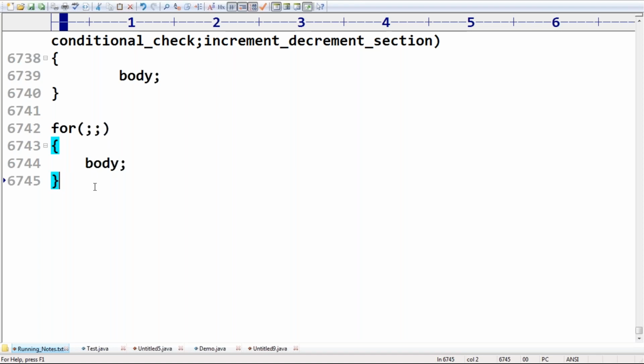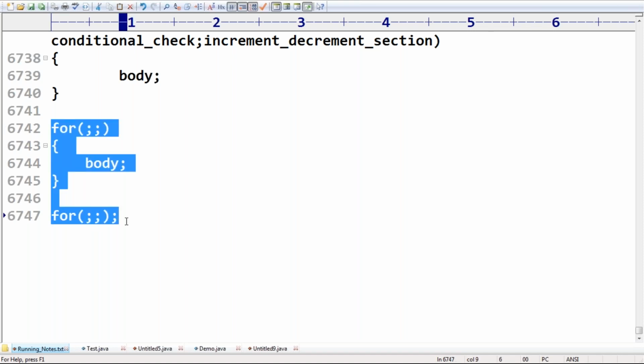Remember this one. So is this valid syntax or not? Perfect, this is also valid syntax, friends. The reason is that the body is also an empty statement. Now this empty statement is going to execute multiple times. The semicolon becomes the body, and it is going to execute an infinite number of times. So all 3 parts of the for loop are optional. If we are not specifying anything, then the body will be executed an infinite number of times. Remember this one, a chance to be asked.